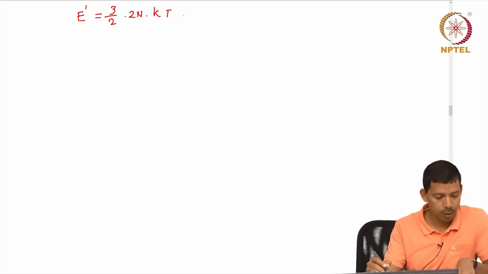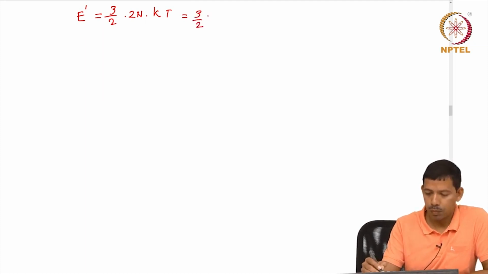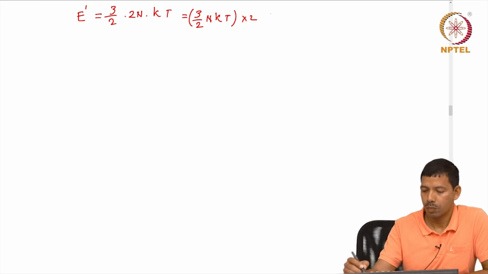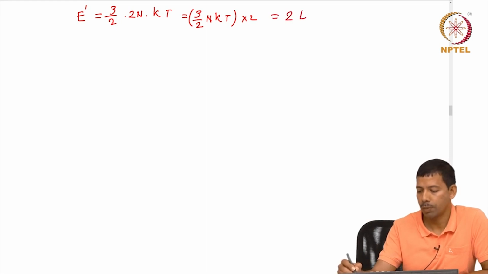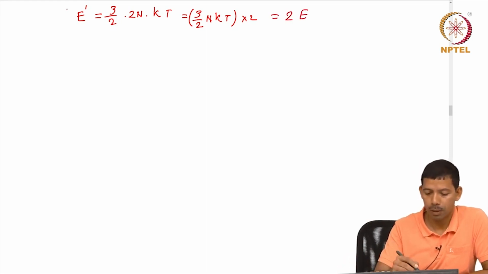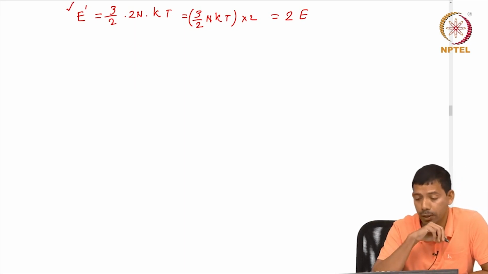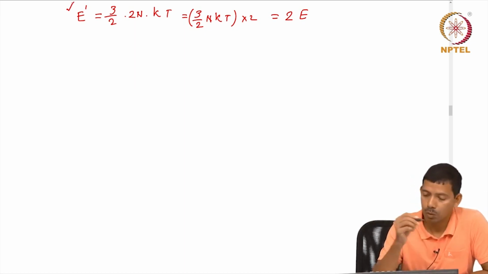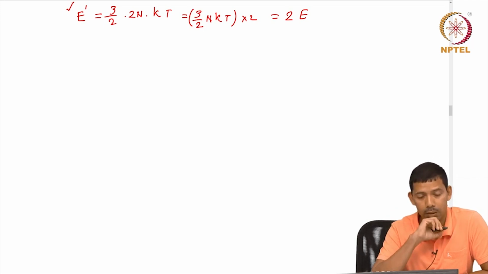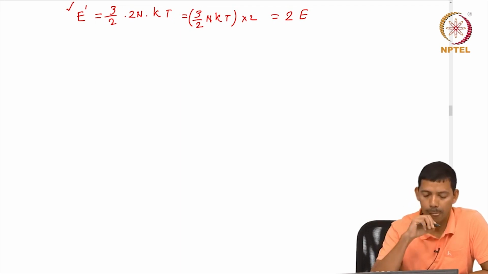So, therefore, it has become 3 by 2 NkT times 2, so 2E. E was my total energy before and E prime is my new energy after I made the system double. So, this is valid, energy is also an extensive quantity. This quantity has doubled when I increase the volume and the moles.